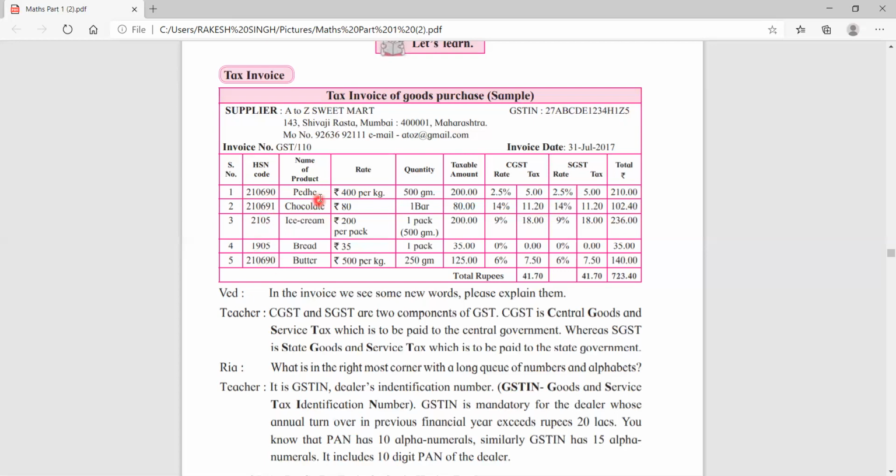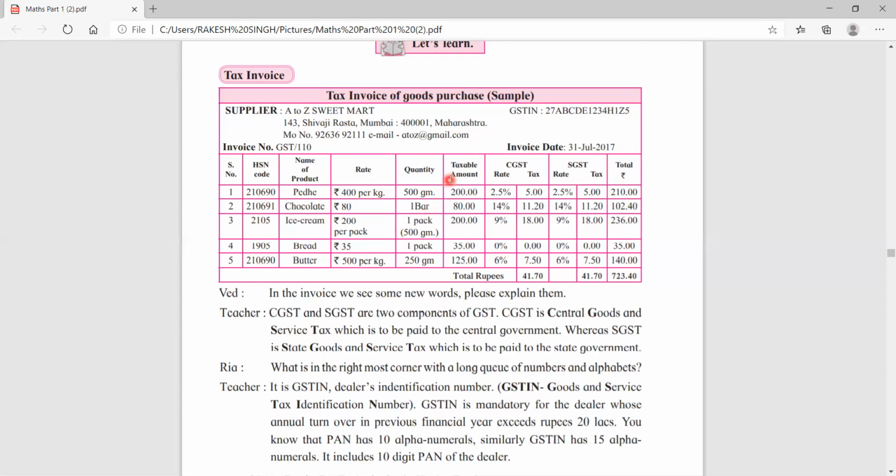Then after that there is a rate. See, the rate is written rupees 400 per kg, then rupees 80, then rupees 200. So this is the rate of these goods, you can say. Then quantity, how much quantity you have taken in this. That person has taken 500 gram, means half kg. Then that person has taken one bar, one pack. So the quantity column is required.